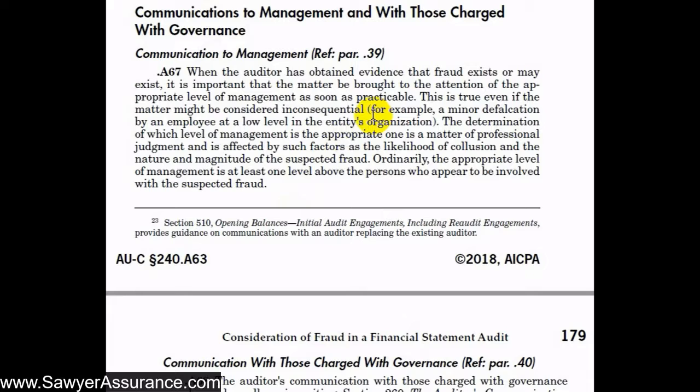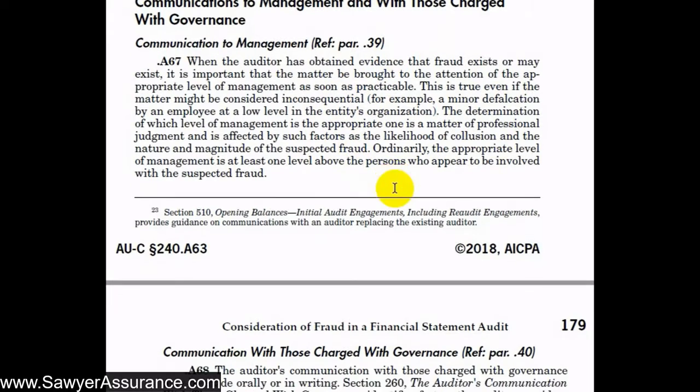So in our example of the expensing of a personal item for $5, we might report that to this person's direct manager. And that's, of course, unless we find that there's some sort of collusion going on, maybe between this person's manager and the fraud perpetrator, then maybe we should go above that manager to let them know of the fraud occurring. So in summary, no matter how inconsequential the fraud seems, we still need to report it to management and to at least one level above the people who are perpetrating the fraud.